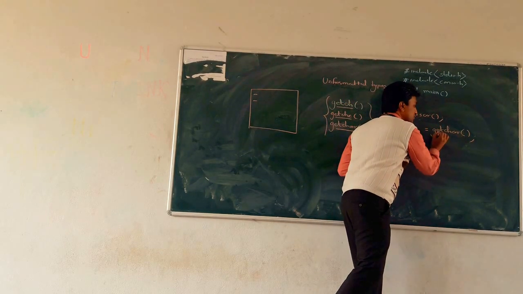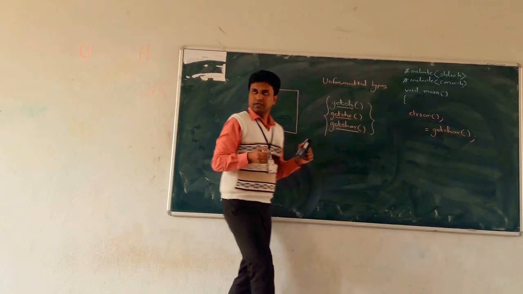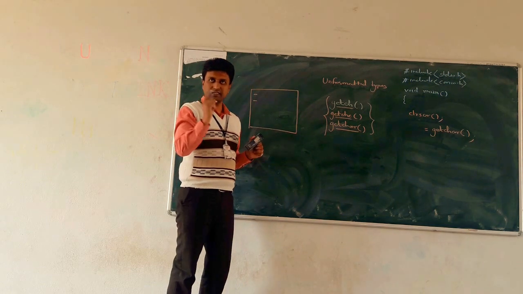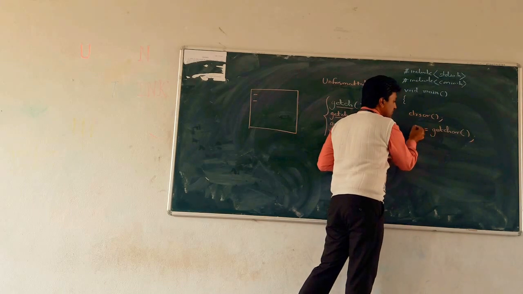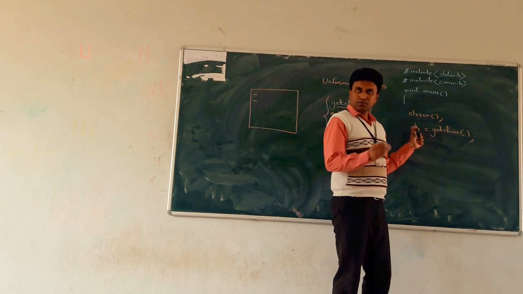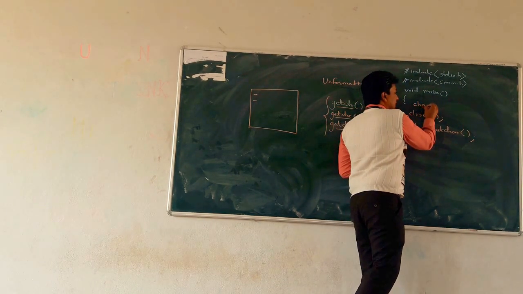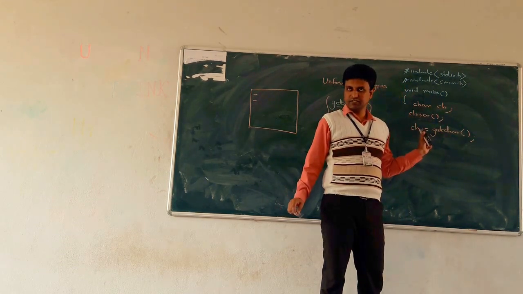When this function is executed, for getchar the cursor is blinking. Okay, you enter one single character, only one single character, and press enter, and that character is moved and saved in a character variable. Suppose ch. So ch is a variable. Declare that variable: char ch.